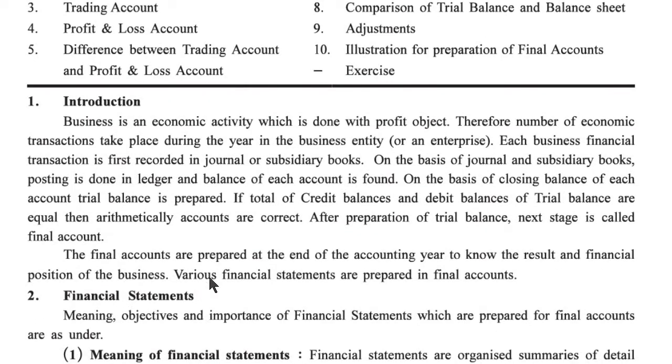The final accounts are prepared at the end of the accounting year. The accounting year is generally 31st March, otherwise 31st December. December to December, otherwise March to March. This is the financial year. The accounting year is used to know the result and financial position of the business. Why do they prepare the financial statements? Because they want to know the financial position of the business. Various financial statements are prepared in the final account.